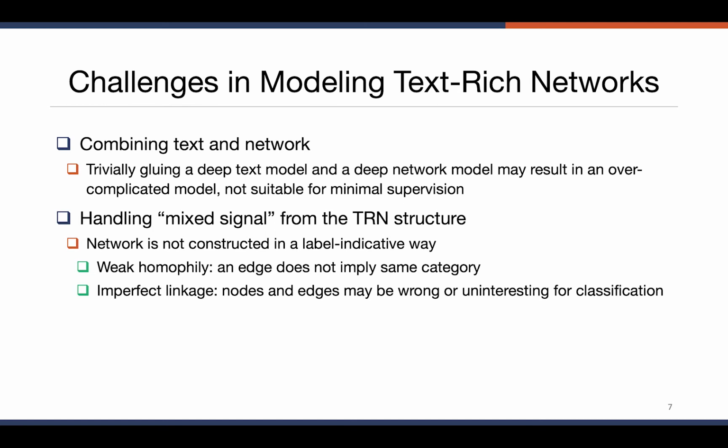Basically, the network is not constructed in a label-indicated way, and we identify 2 key properties here. The first one is so-called weak homophily, which means if 2 nodes are connected by an edge, it does not necessarily mean that those 2 nodes are from the same category. And the second one is imperfect linkage, which means nodes and edges might be wrong or uninteresting for our classification task.